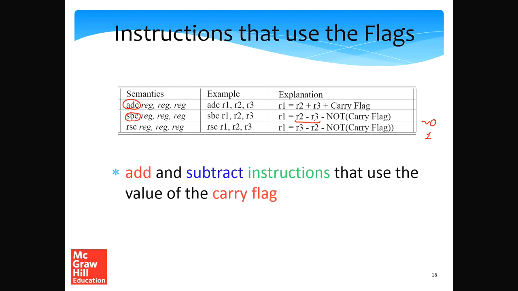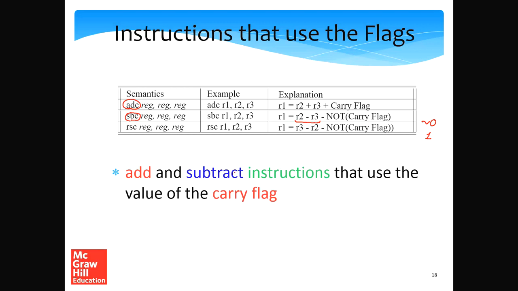So this is sort of giving effect to a borrow, or implementing a borrow. We do the regular subtraction, and then we subtract the NOT of the carry flag, and the NOT of the carry bit can be considered the borrow bit because their connotations are exactly reverse.